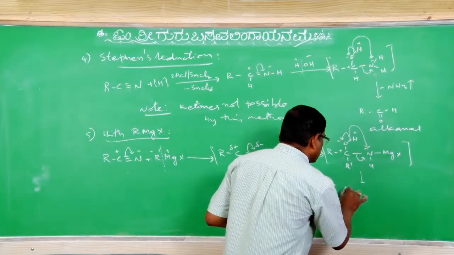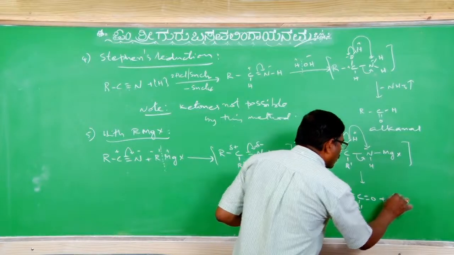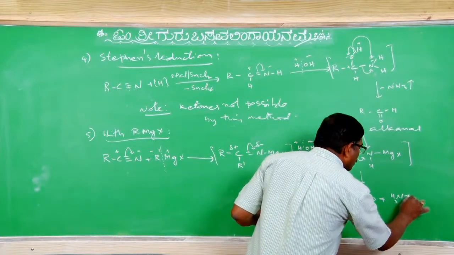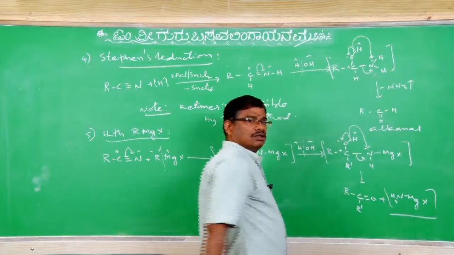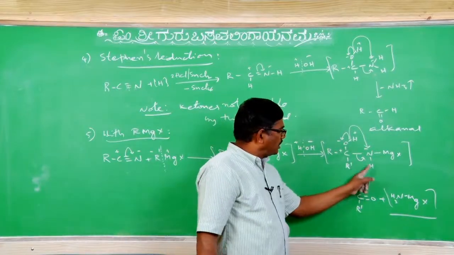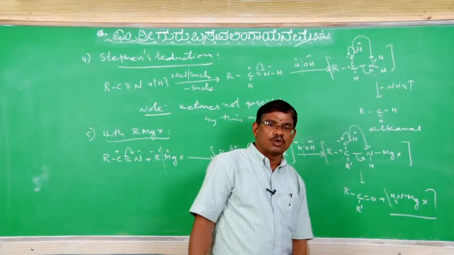So it is going to yield R C R dash double bond O plus NH2MgX, correct? A ketone is able to form.